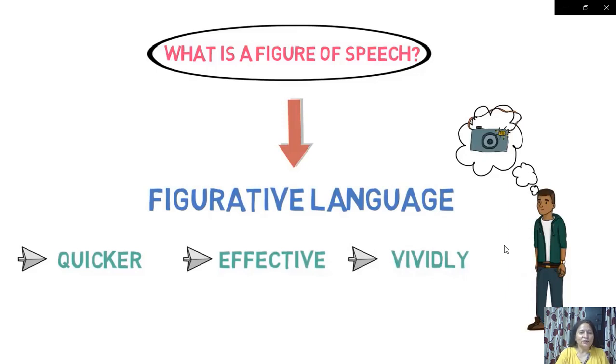There are various kinds of figure of speech. Why do we use this figure of speech? That is the question. Whatever we try to say, that becomes very, very effective, faster, quicker, effective and vividly, lively. That is why we use figure of speech. So it is the use of language which makes things quicker, effective and more lively.